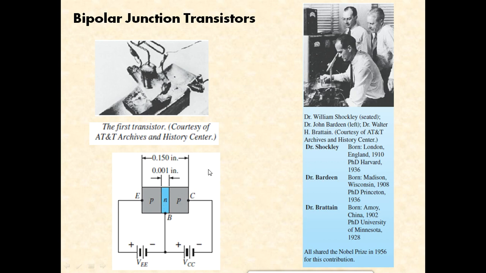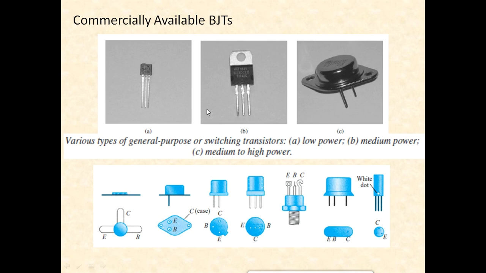Moving forward, the commercially available BJTs are as indicated. These are a few examples of the commercially available transistors, how they look, and these are the different configurations. You can observe that the three terminals of a transistor are emitter, base and the collector. In our lab also we have traditional BJTs which have three terminals. Now how to identify the terminals in the case of a BJT?